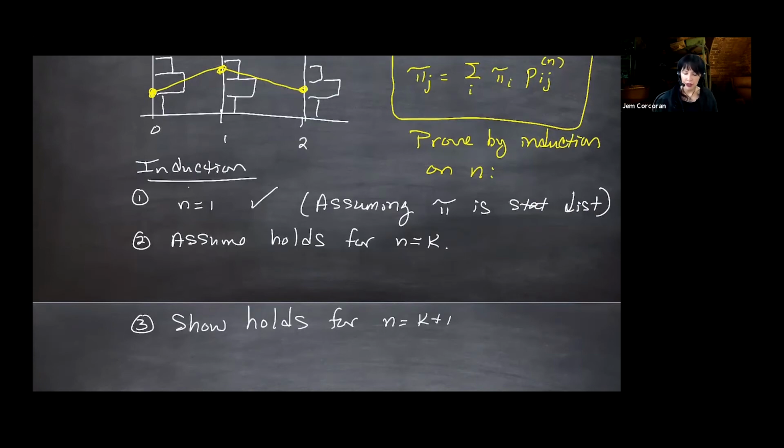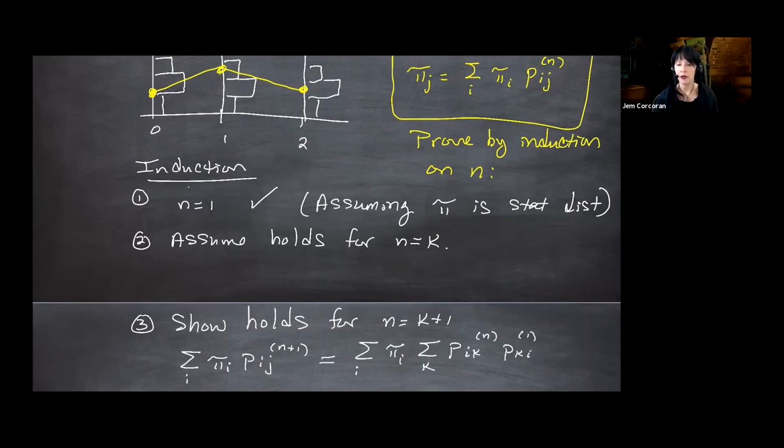So let's do it. I'm going to start with the right-hand side, which is the sum over i of pi i P i j super n plus 1. And then I'm going to split up that traversing from i to j in n plus 1 steps into the first n steps and then the last step. And then I'll just sum over all the places I could land after n steps. So this is the sum over i of pi i, and then the sum over all k in the state space of P i k in n steps, and then P k j in 1 step. Chapman-Kolmogorov right there.